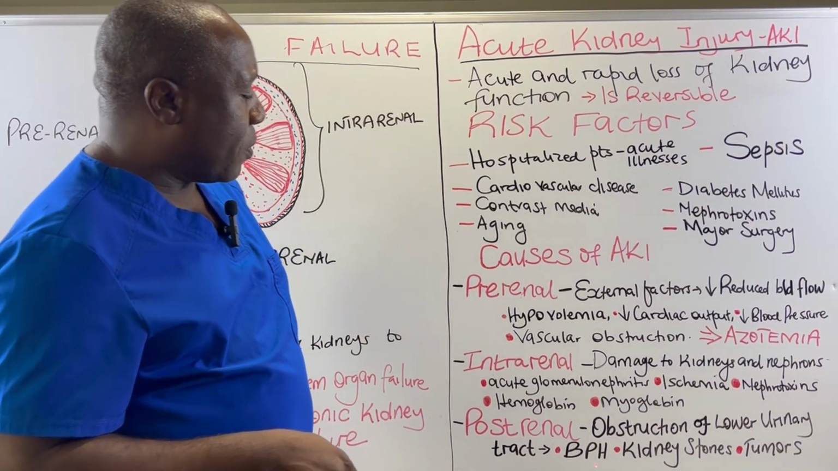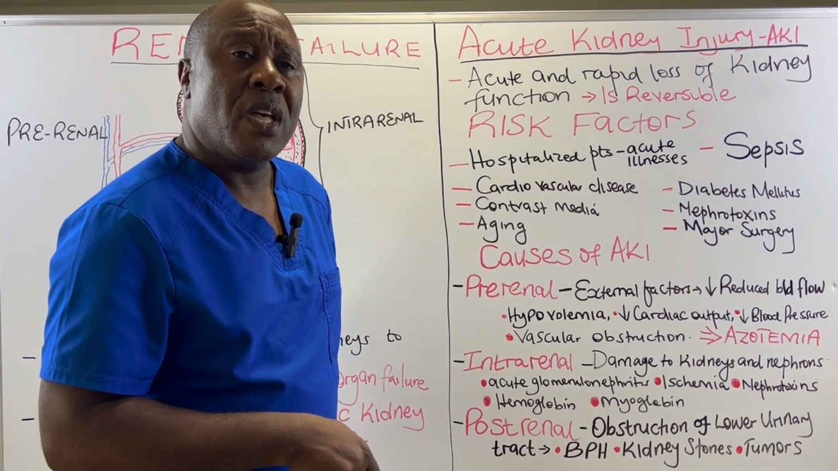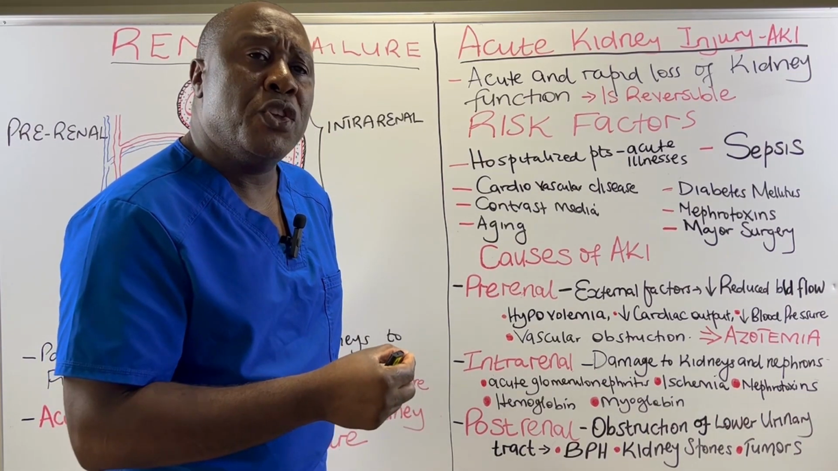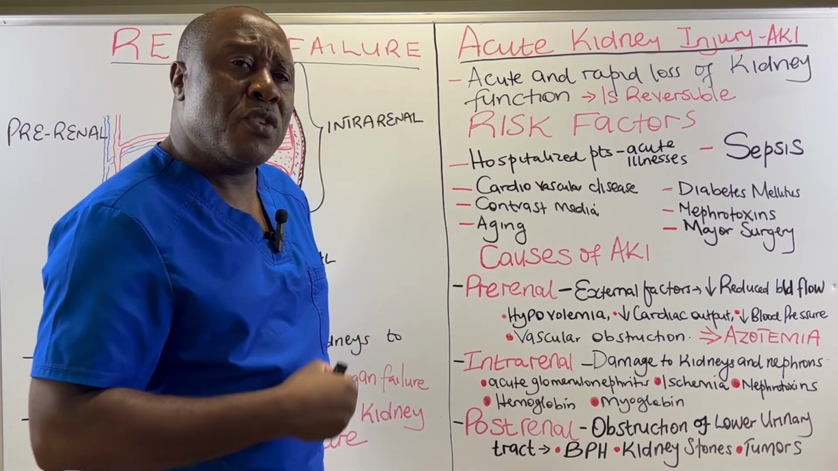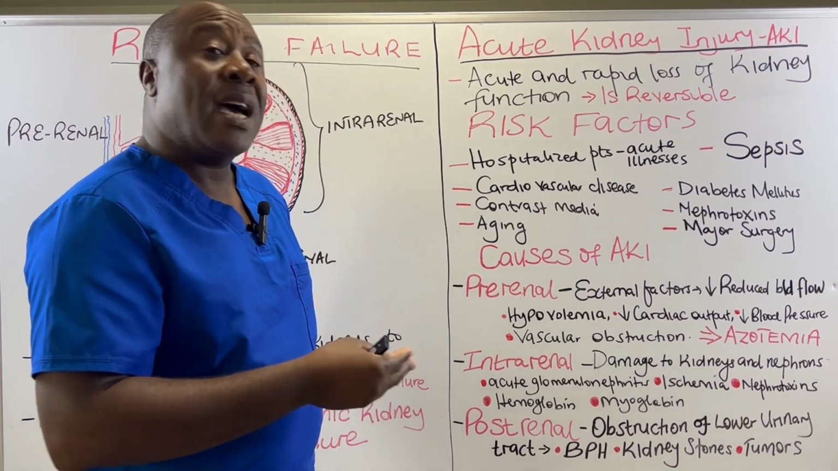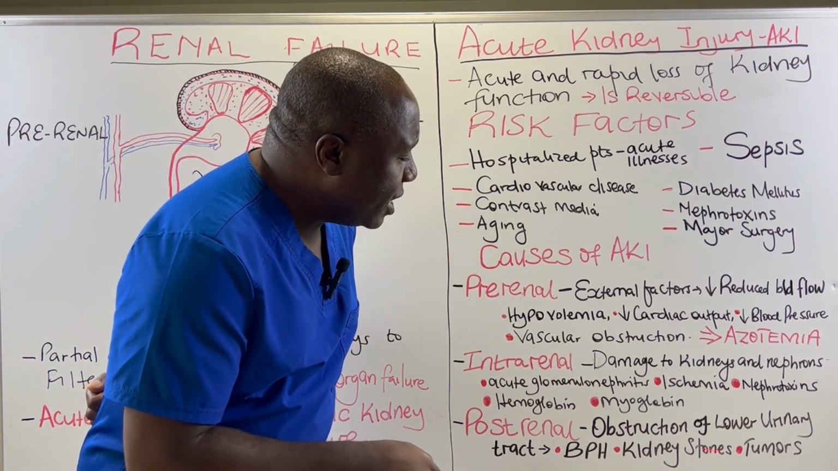And a very good example, BPH. BPH is an enlarged prostate. When we have an enlarged prostate, it interferes with the flow of urine from the bladder through the urethra. So this causes the urine to back up into the ureters and back to the kidneys to cause acute kidney injury. Then we have kidney stones.